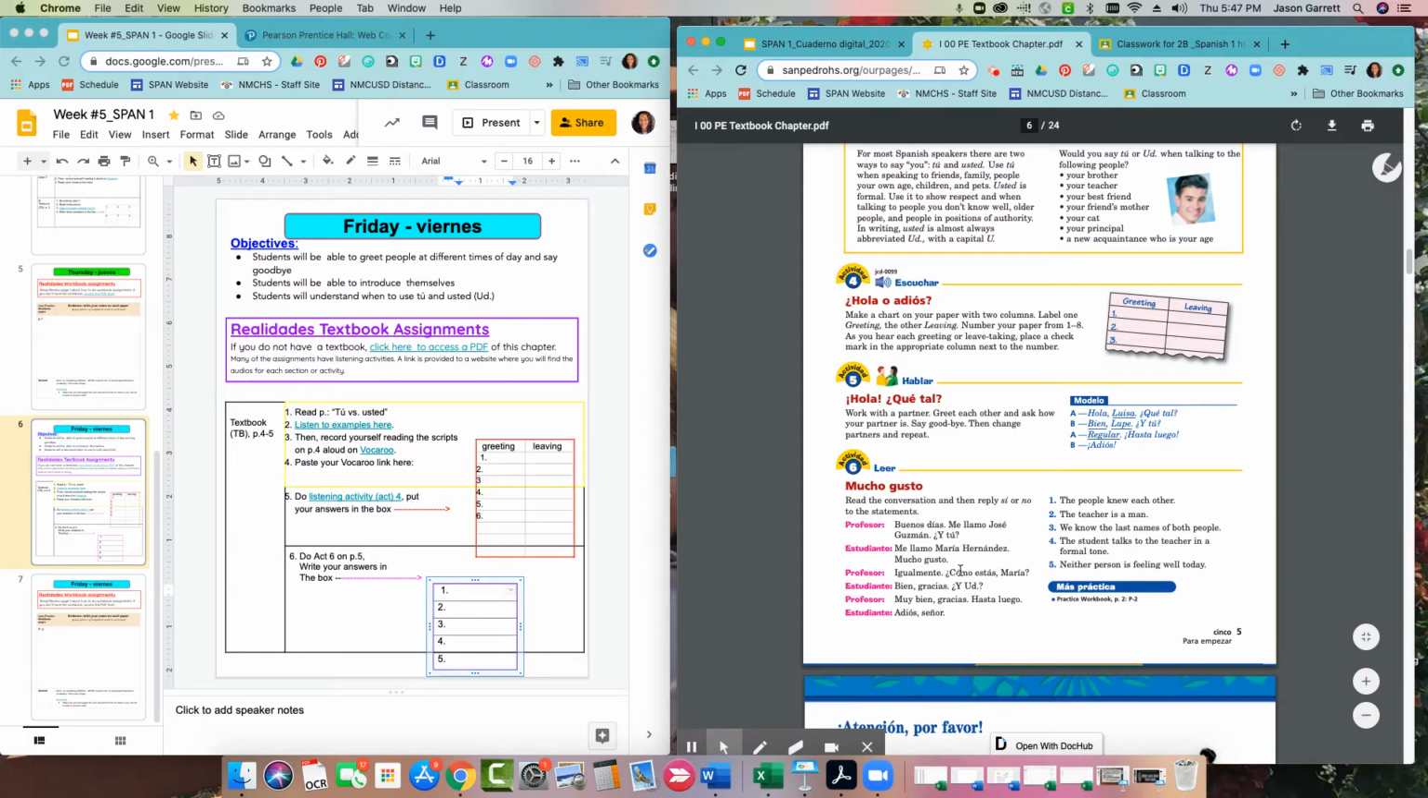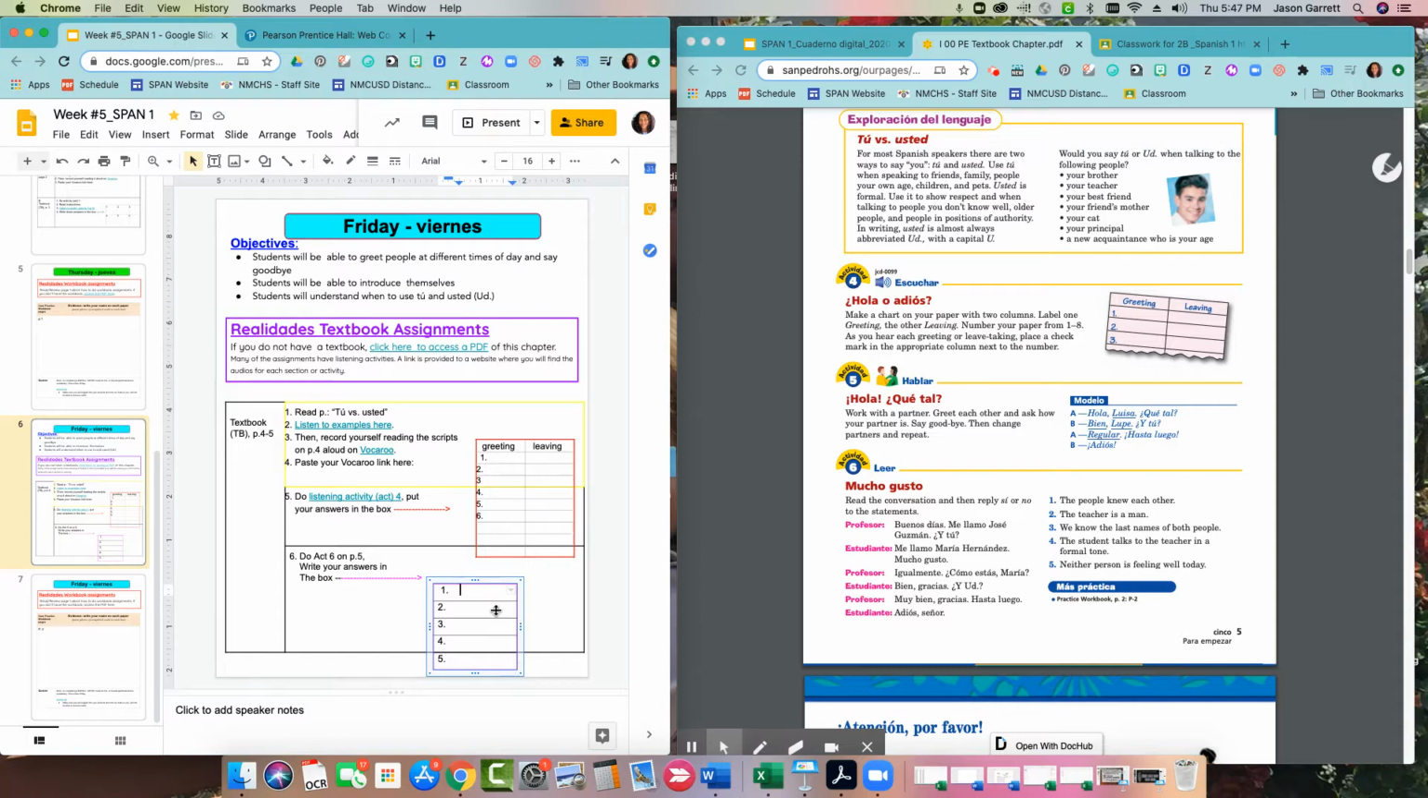So you're going to read this conversation between profesor y estudiante and then decide whether this is true or false, or sí o no. The people knew each other. So you decide, and you're going to put your answers on this side, right? No, they didn't know each other.